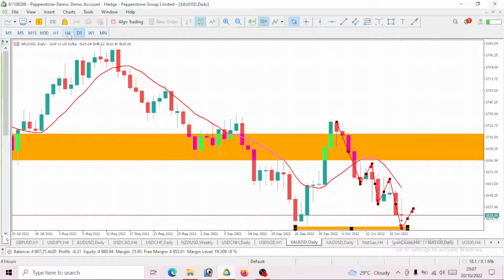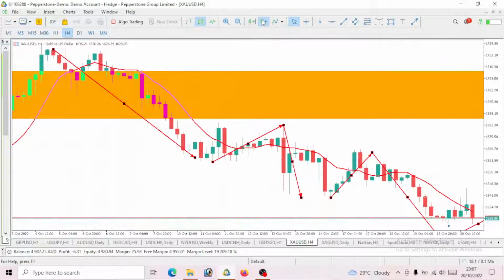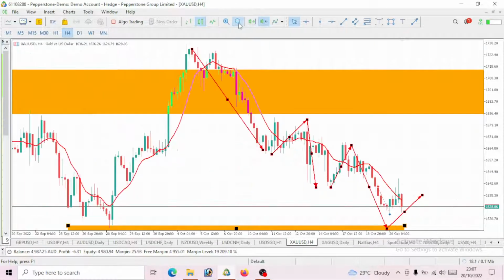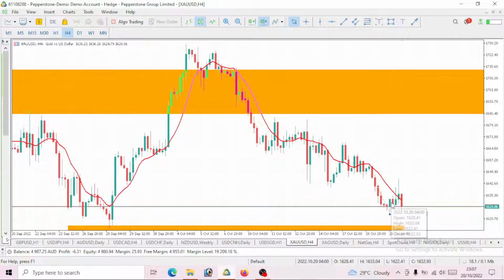Now let's see what this 4-hour time frame says, by the way. Clearly we can see we would want to take this trade, right? We would go to the 4-hour time frame. Assuming the 4-hour time frame was showing us a bullish move, we would have stayed out of this trade, but clearly it is showing us a bearish move, meaning it is now time for us to jump on this trade. And the price is still below the 10 period moving average. So this is still an indication that gold is on a bearish move.